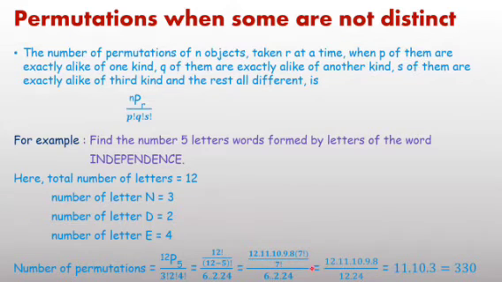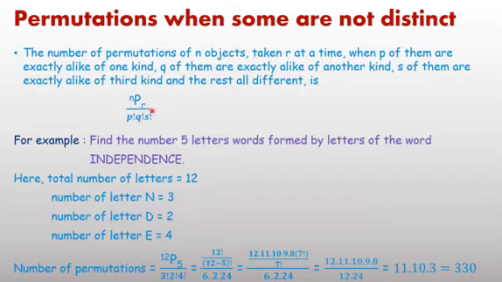Then the remaining part is 12 into 11 into 10 into 9 into 8 upon 6 into 2 into 24. 6 into 2 is 12, so 12 cancels out. 8 into 3 is 24, and 3 into 3 is 9. The remaining part is 11 into 10 into 3, equal to 330. In this pattern you can solve.